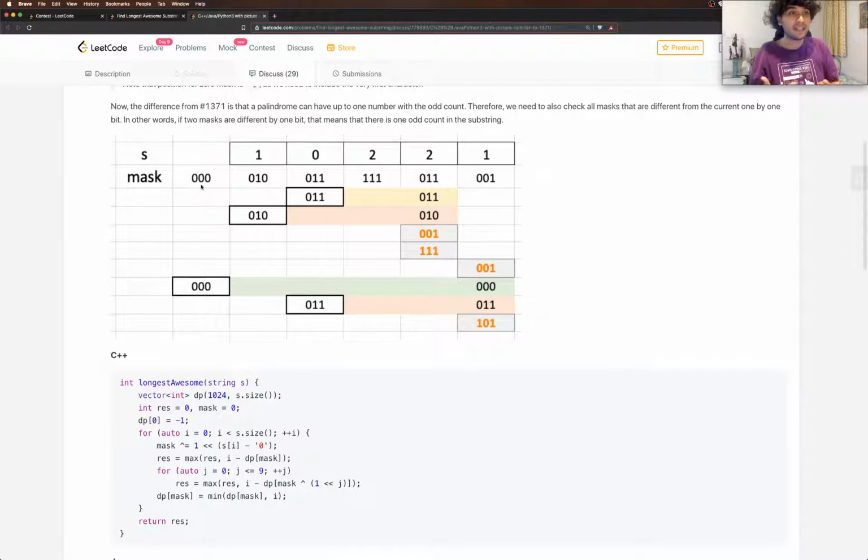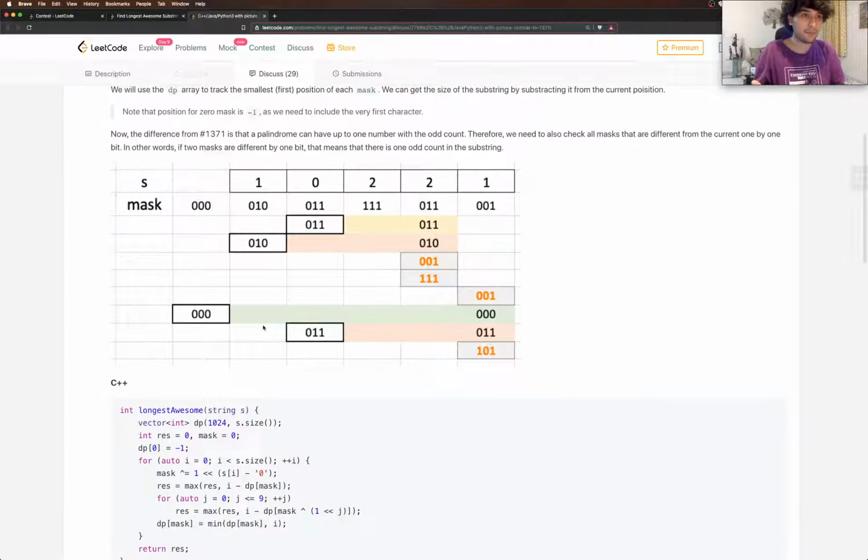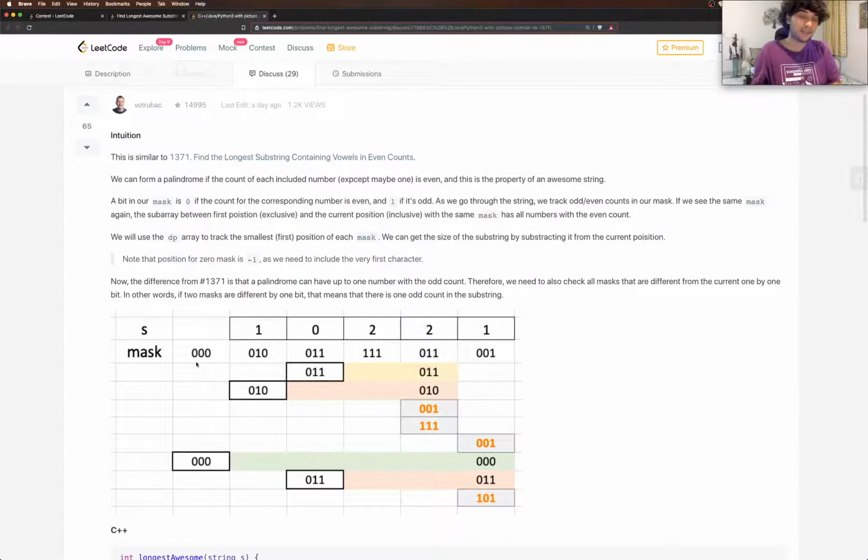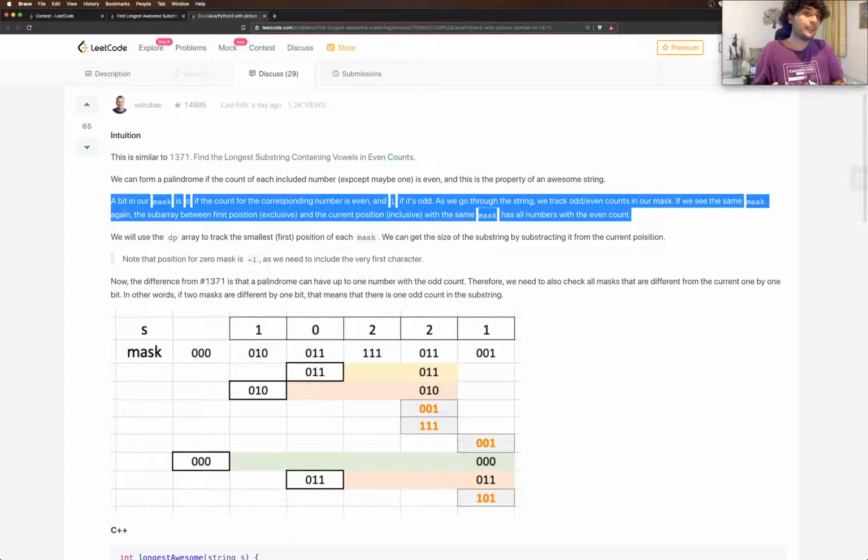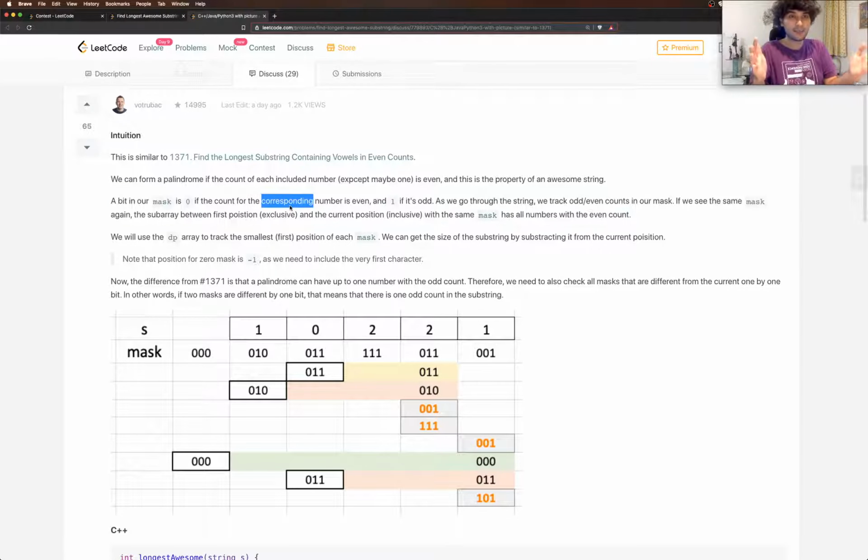Yes, you do need this mask because... okay. Let me explain one more concept before I tell you why we need this mask. So we got this part right, that if we see a mask again, then all the occurrences between these two are even. But a palindrome can have one digit with an odd occurrence too, right?